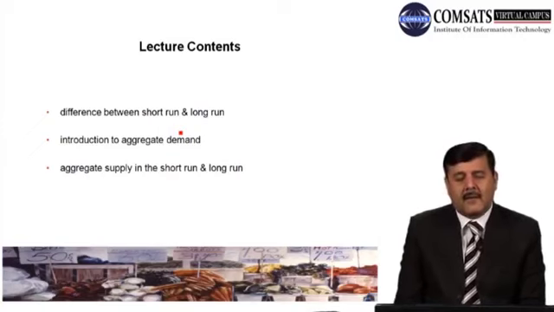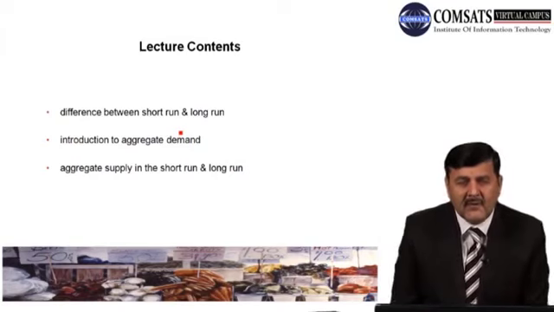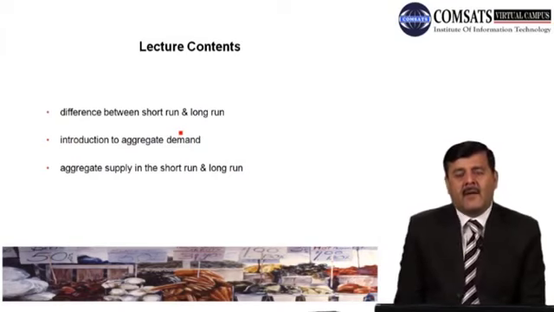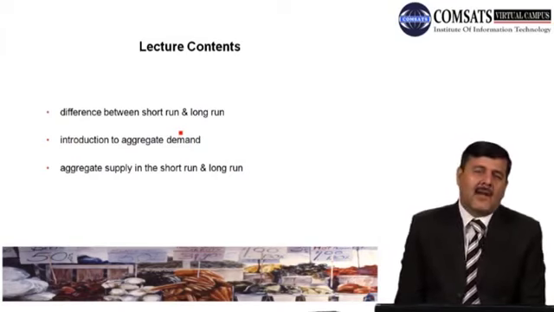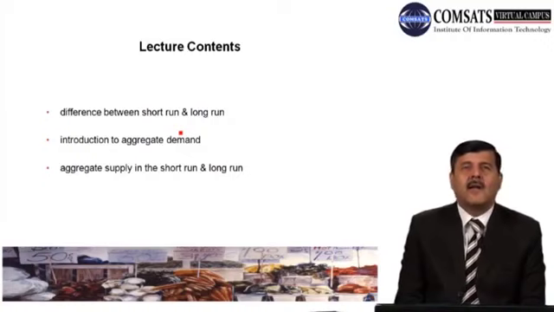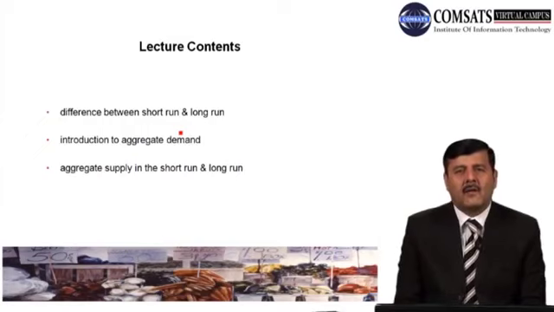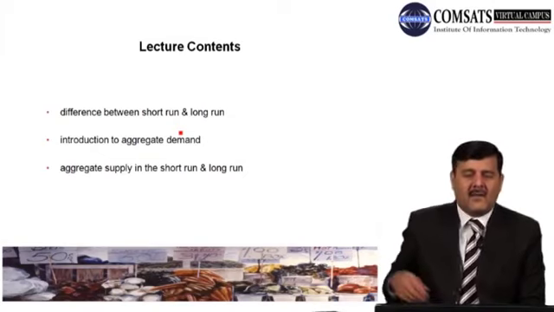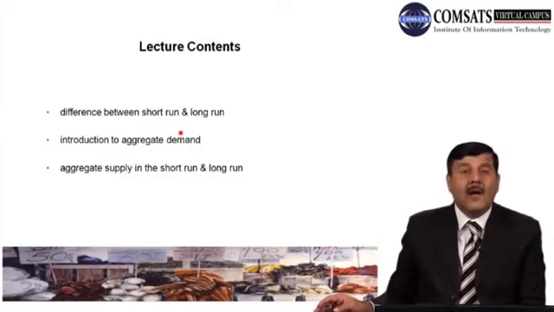After that, we'll talk about aggregate demand, and we'll try to explain these fluctuations in terms of aggregate demand and aggregate supply. And when we talk about aggregate supply, again we'll try to differentiate it between the short run and the long run. What is the shape, what is the status of aggregate supply in the short run and in the long run. So these three or four things we'll try to learn in today's lecture.